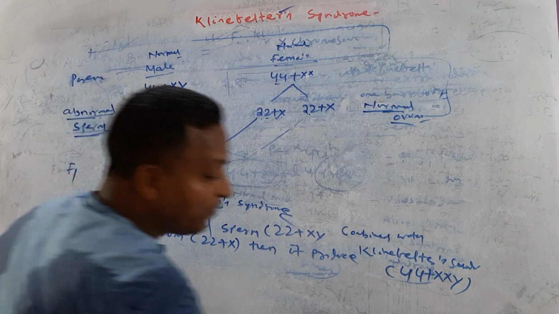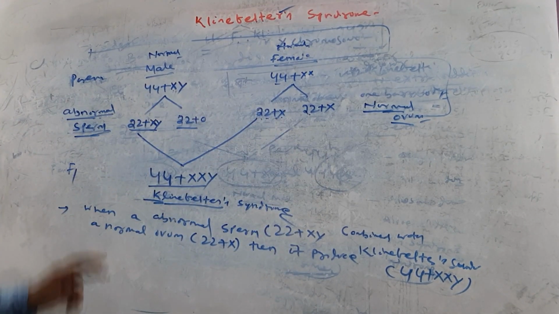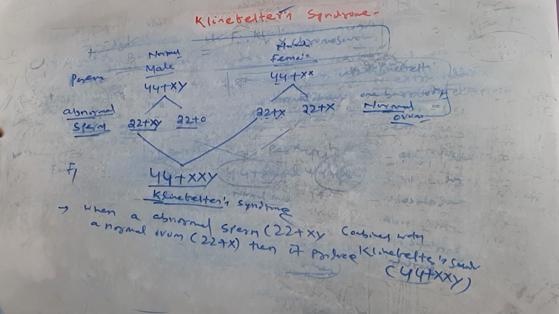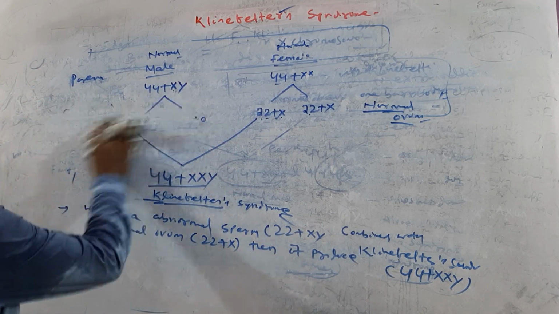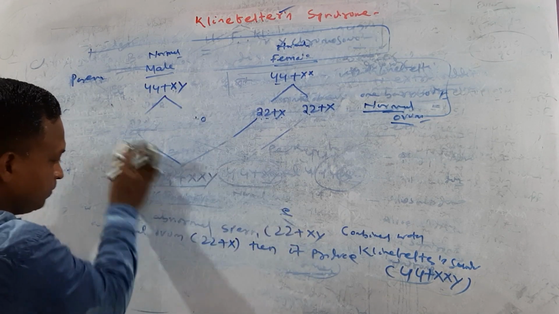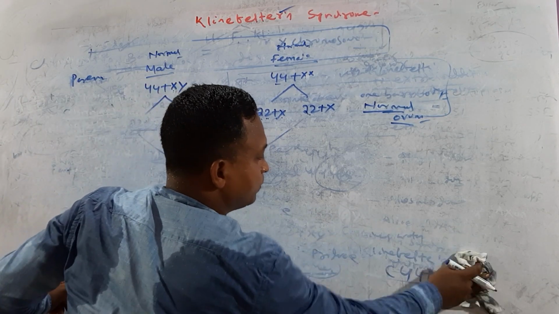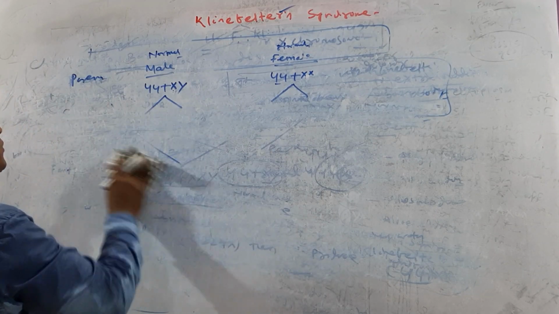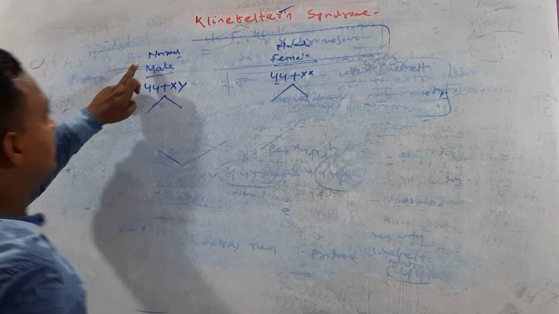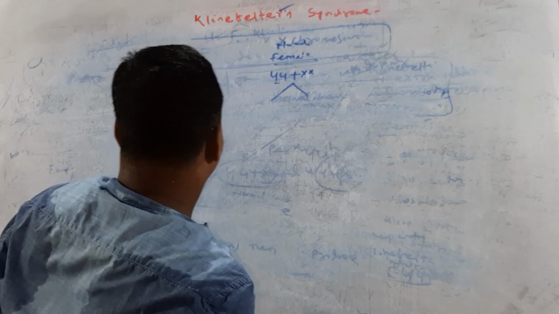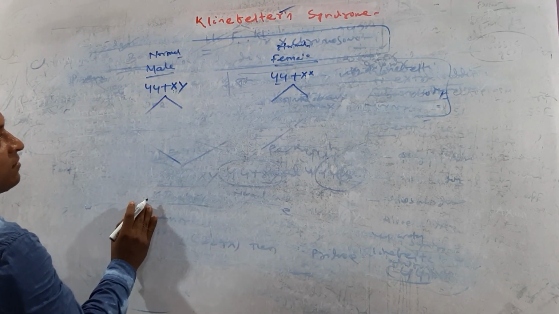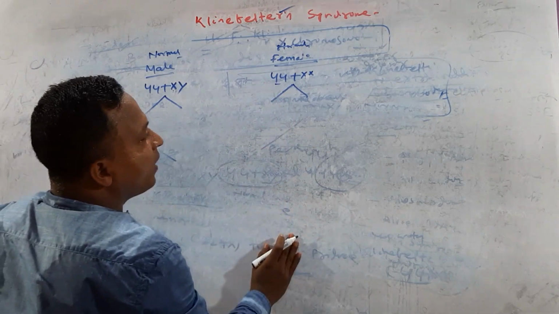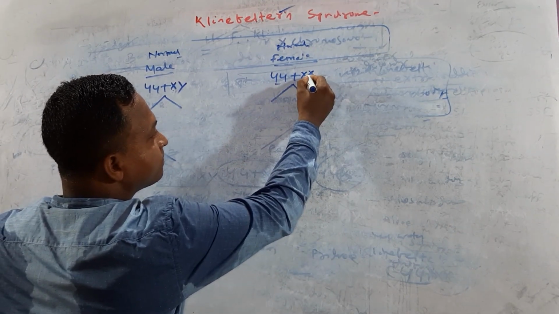Take another example. Sometimes abnormal sperm is produced, sometimes abnormal ovum is also produced. Try to understand. Again the same heading: normal male, normal female. Chromosomes in the male are 44 plus XY, and in the female 44 plus XX.